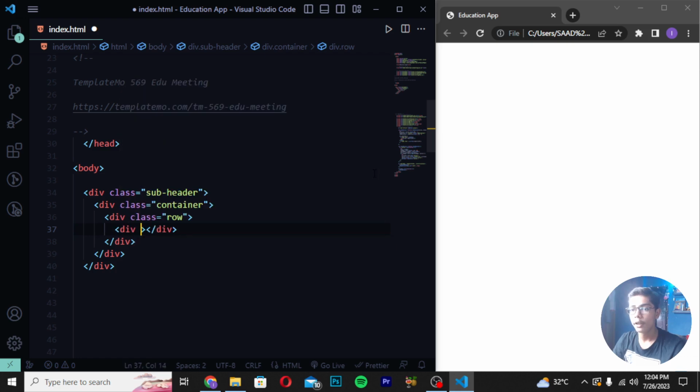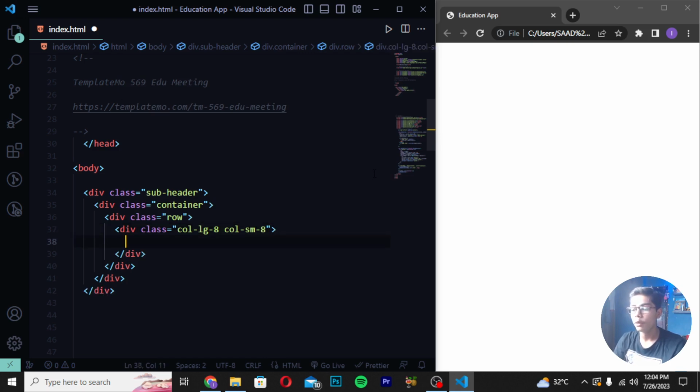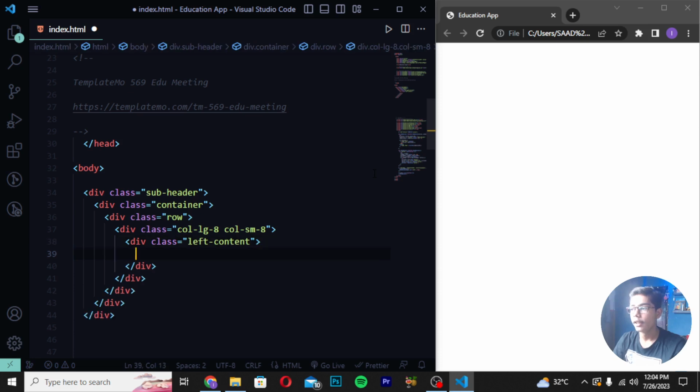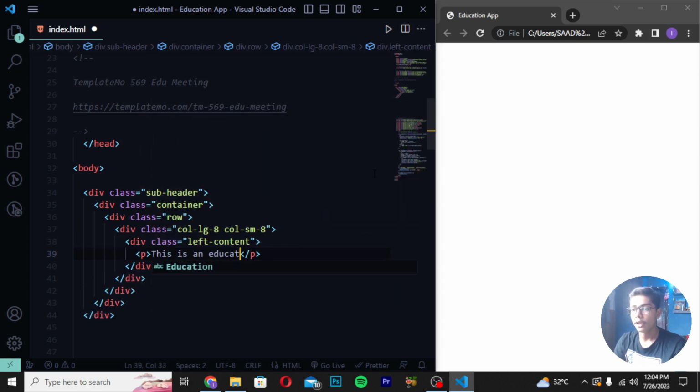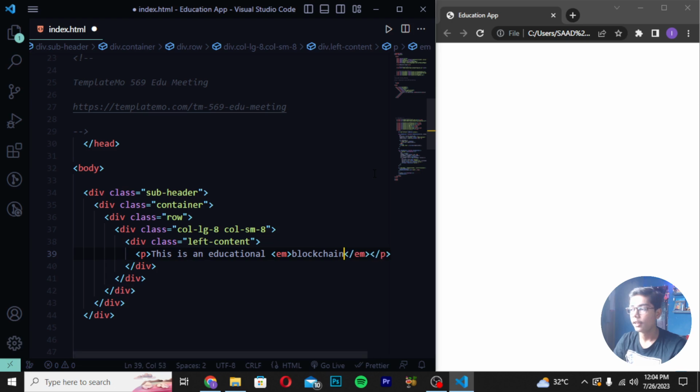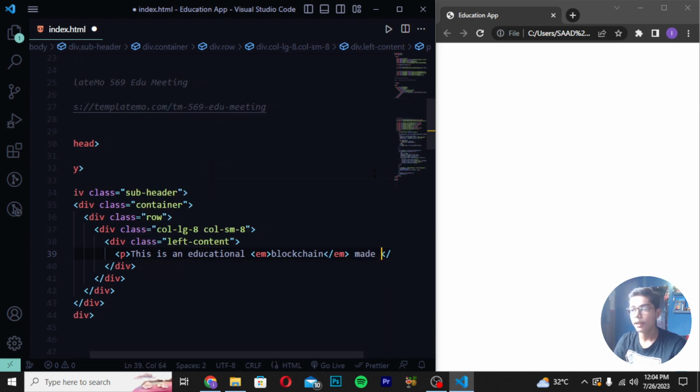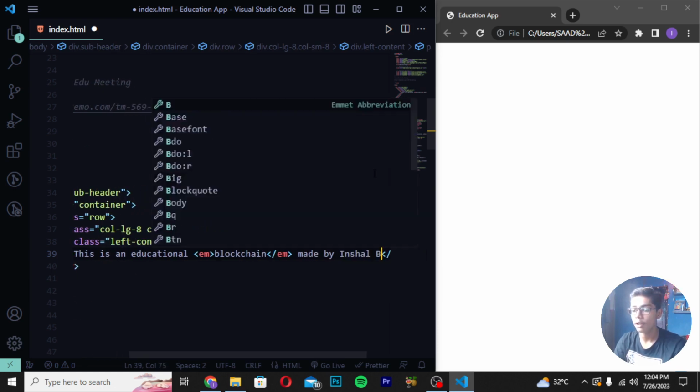And here I will now be writing div class col-ng-8, then col-sm-8, like this. Then you have to move down and create a div class, and here I will be writing left-content. Then you have to write a p tag and write "This is an educational blockchain", like this, and then here I will be writing "made by".